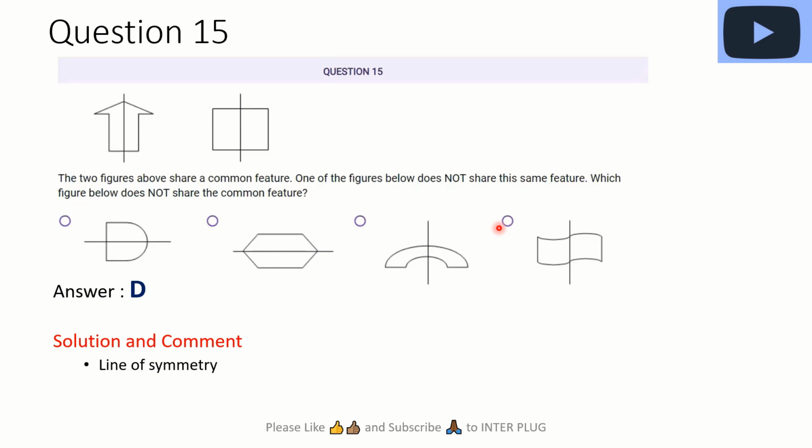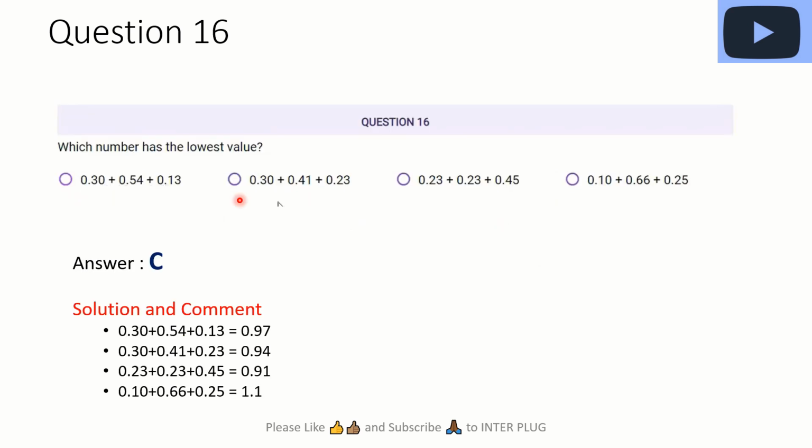Okay, guys, let's continue. Question 16. Which number has the lowest value? For me, I know I can easily add numbers, so whenever I see this kind of operation, the first thing that comes to my mind is to do the math quickly, right? So when you do the math, you can easily identify which one is the smallest, which is C, okay?